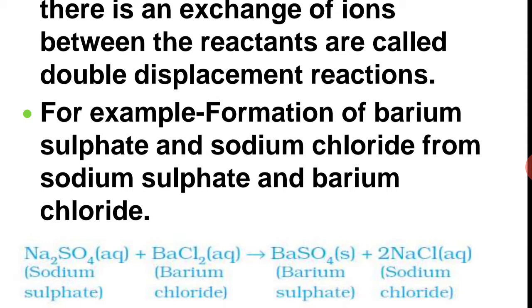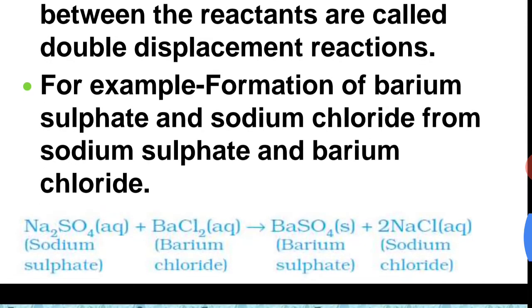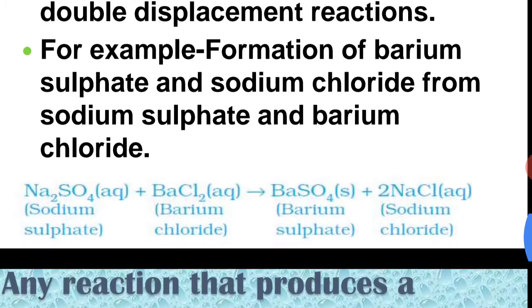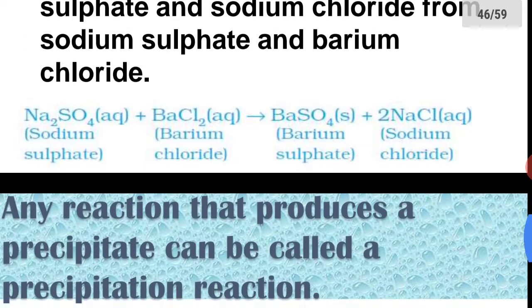is formed by the reaction of sodium sulfate solution and barium chloride solution, as demonstrated in the chemical reaction. When we mix the two solutions containing sodium sulfate and barium chloride, we will observe that after some time there is a white precipitate formation.